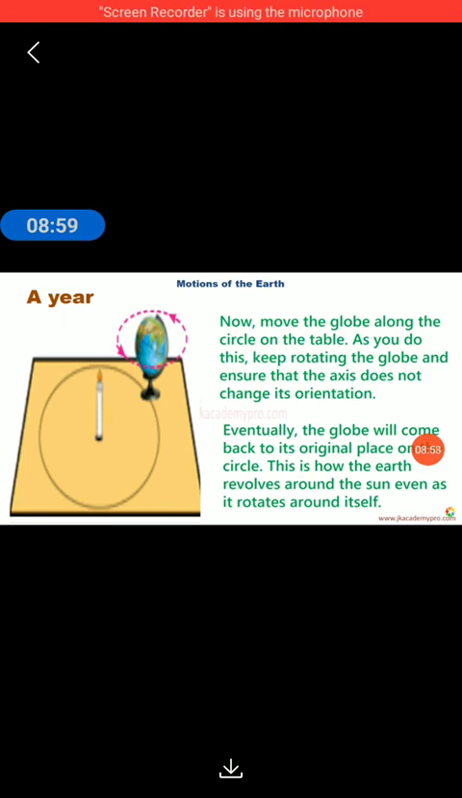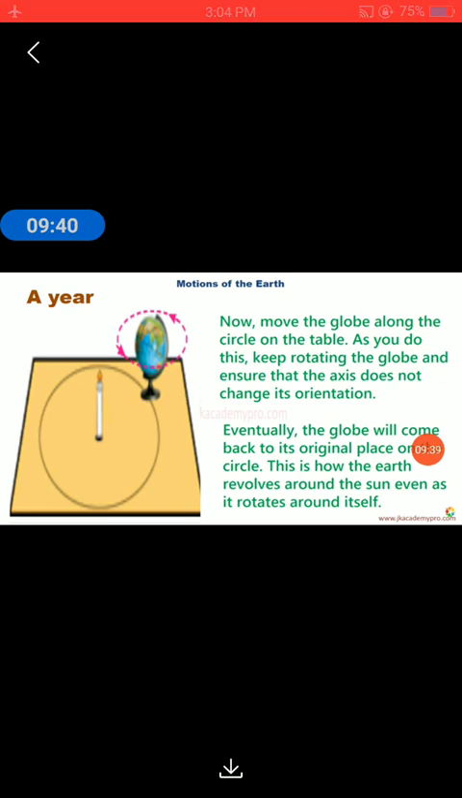Now what is a year? Move the globe along the circle on the table. As you do this, keep rotating the globe and ensure that the axis does not change its orientation. It means, see, the axis is not moving. The globe is sturdy. So you have to move the globe along the circle slowly. And while it is moving, see that it is also rotating around its axis. What happens is, eventually the globe will come back to its original place on the circle. That is, it will come back to where it started.